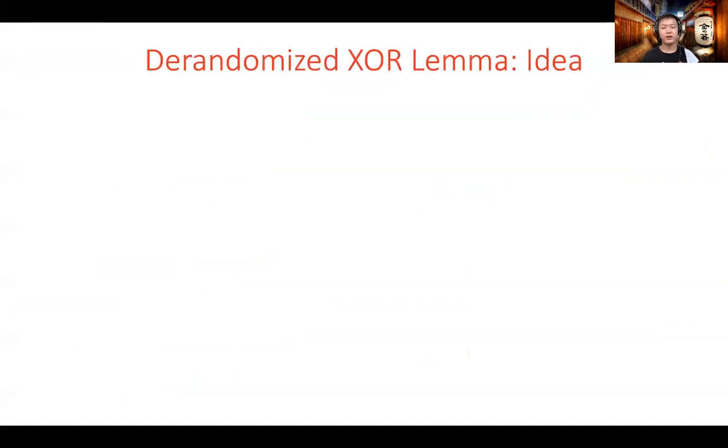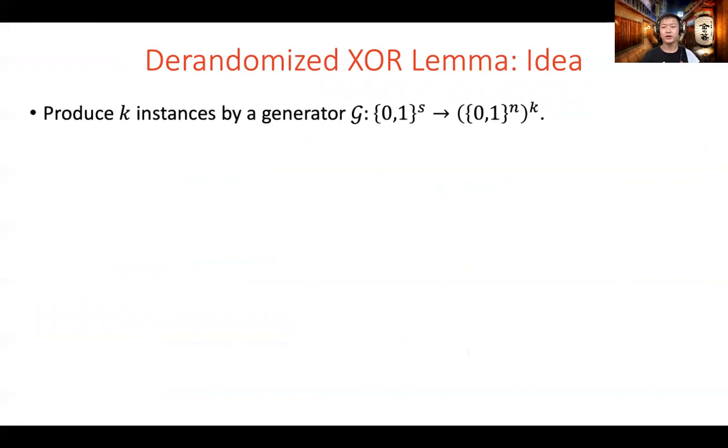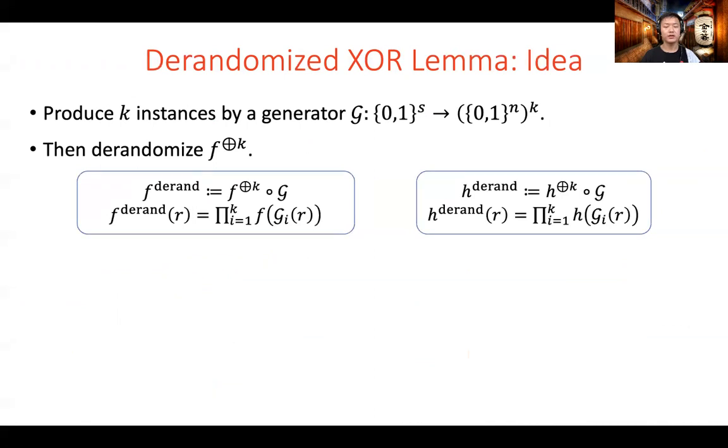Now let us derandomize the previous XOR lemma. The idea is simple. We try to design a pseudo-random instances generator G, which generates k instances from a shorter seed of length s. If we have such a generator, we can define the derandomized hard function f_Deran as the composition of f2 XOR k and g. Similarly, we can also define the derandomized witness function h_Deran.